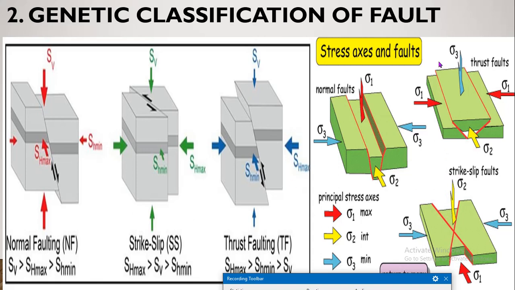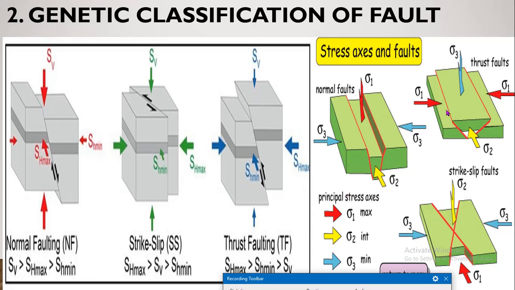Only one axis is vertical and the remaining two axes are horizontal. Here the displacement remains essentially parallel to the strike of the fault. These are also known as transcurrent, transform, range as well as tear faults.